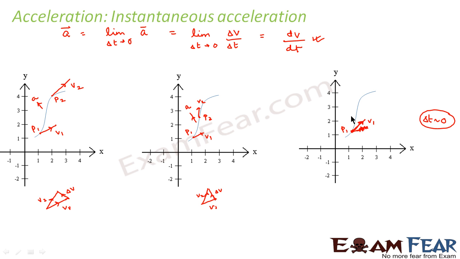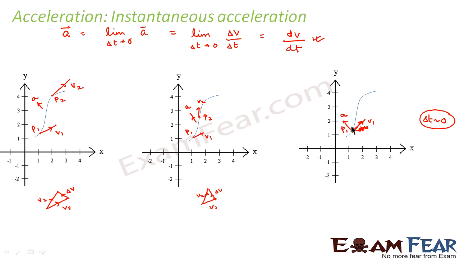So what would be the direction of acceleration? Acceleration can be at any angle with the velocity at this point. So that means the acceleration can be somewhere around this direction. When I talk of the direction of instantaneous acceleration, basically the instantaneous acceleration can make any angle with the instantaneous velocity, starting from 0 to 180 degrees.